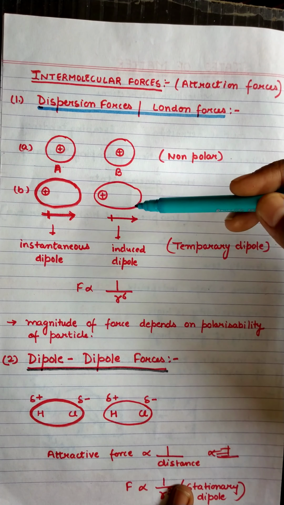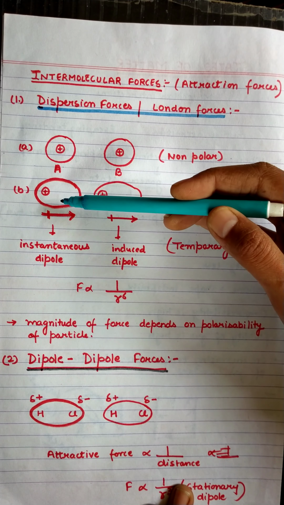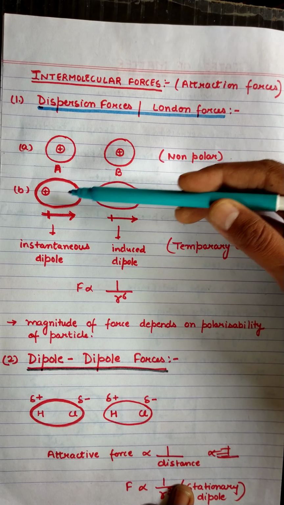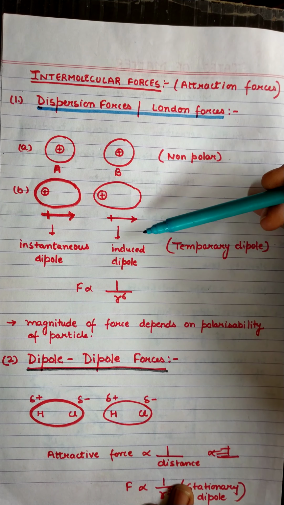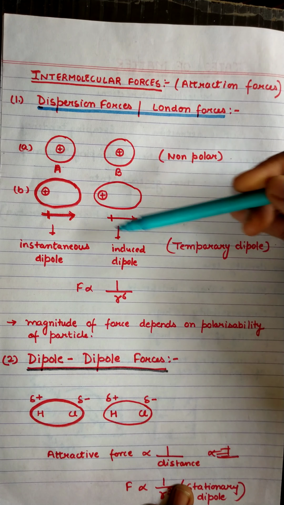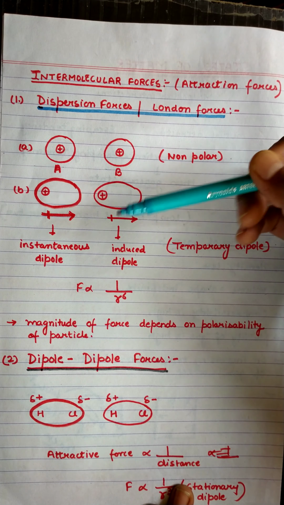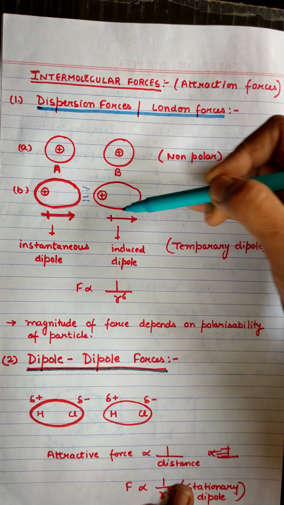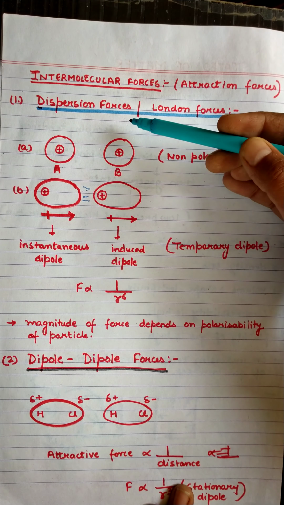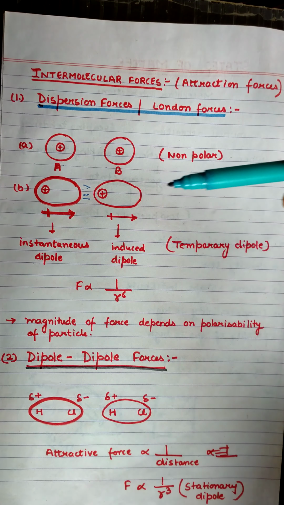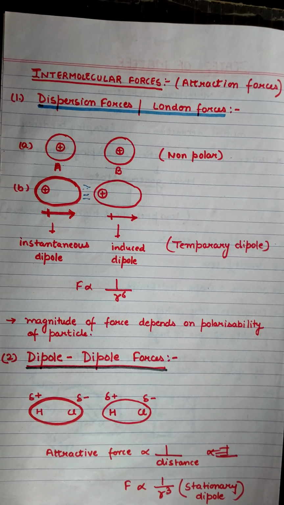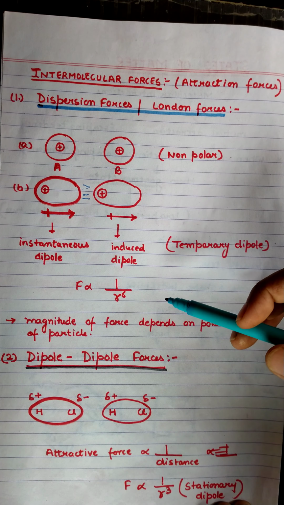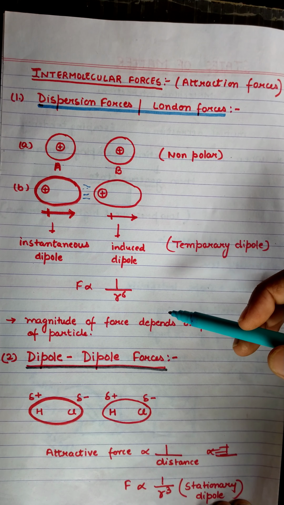So both are temporary dipoles. One is converted into a dipole instantaneously, and the other is induced by this instantaneous dipole. Now both temporary dipoles have a small force of attraction between them, and this force of attraction is called dispersion force or London force. First of all, this attraction force was proposed by Fritz London.